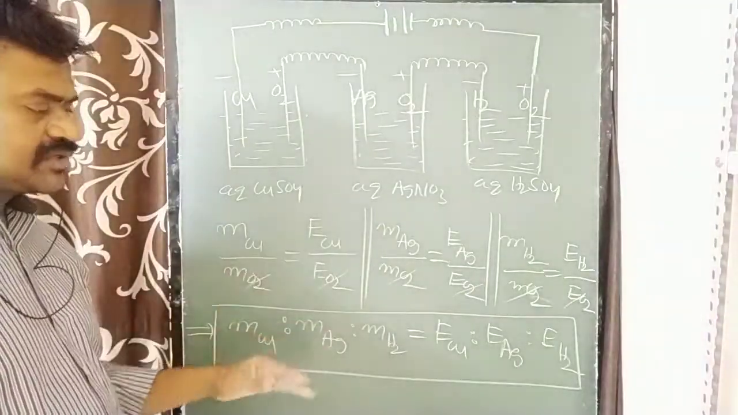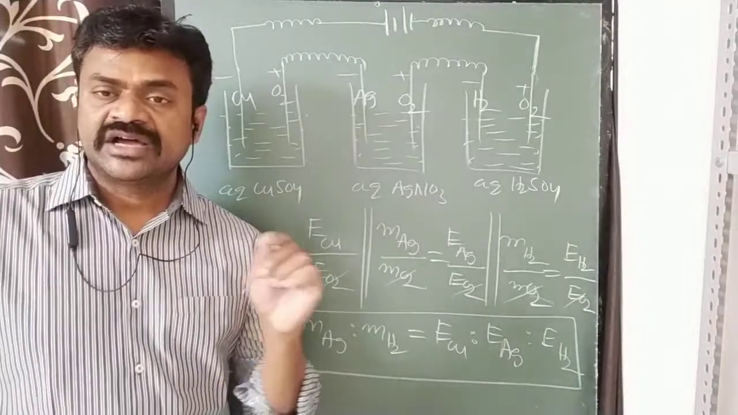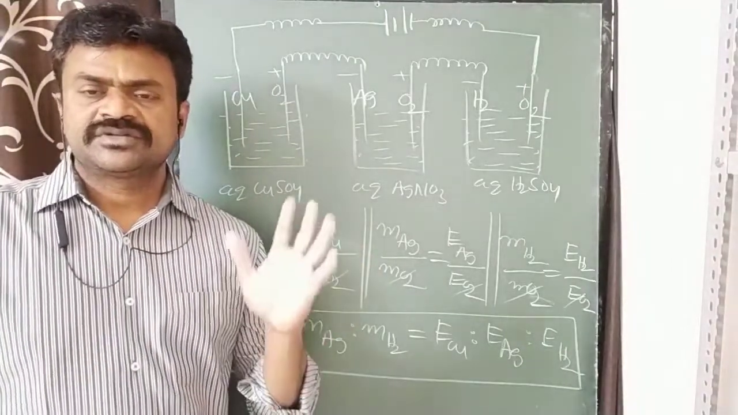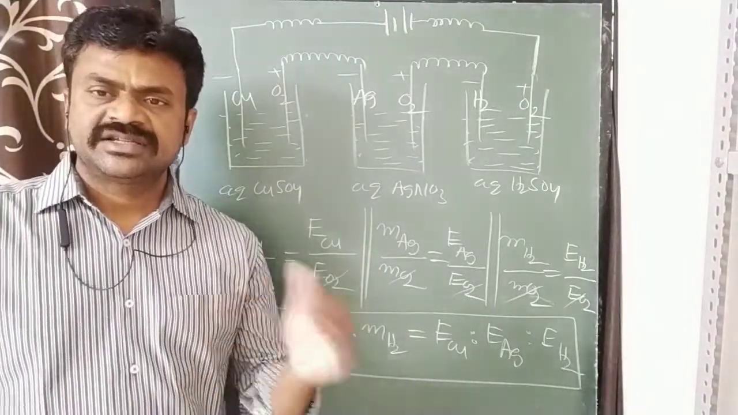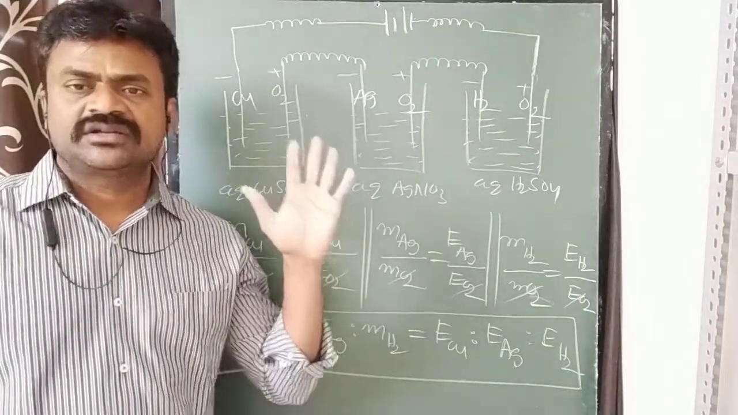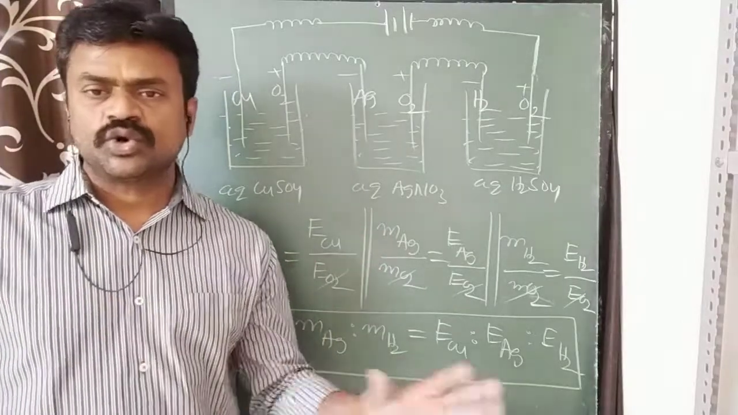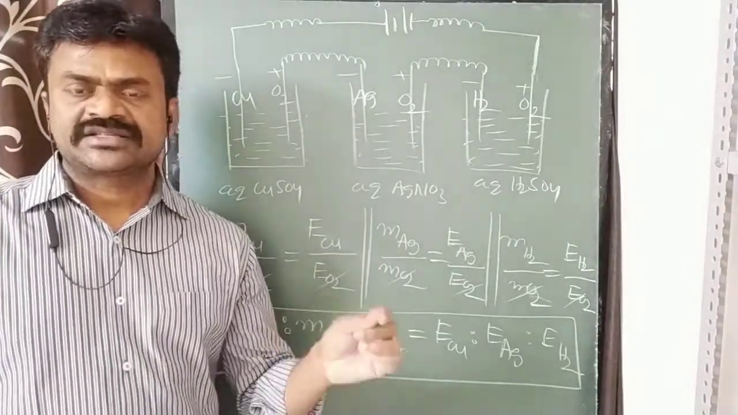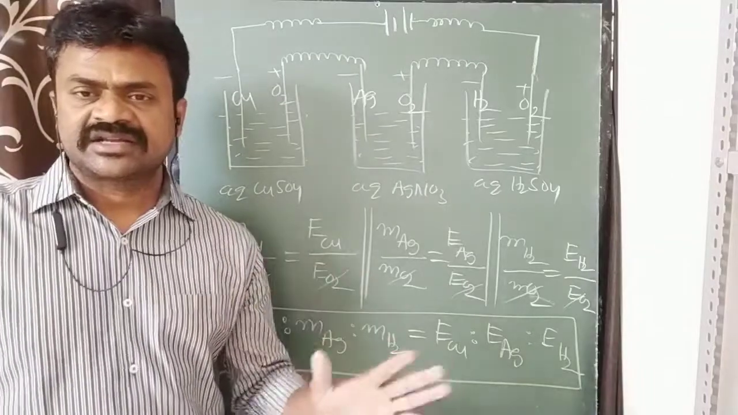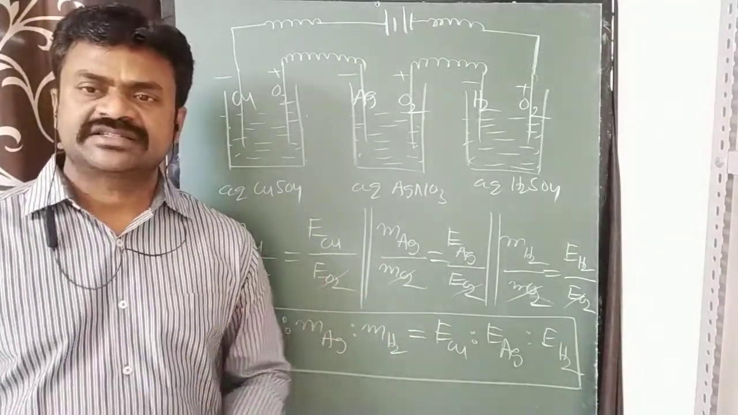Based on Faraday's first law and second law, we have the numericals. So let us do these numericals in the next class. So that's our total Faraday's laws and electrolysis concept over. Electrolysis concepts and Faraday's laws are completed. Based on these, we will do numericals in the next class. Thank you.